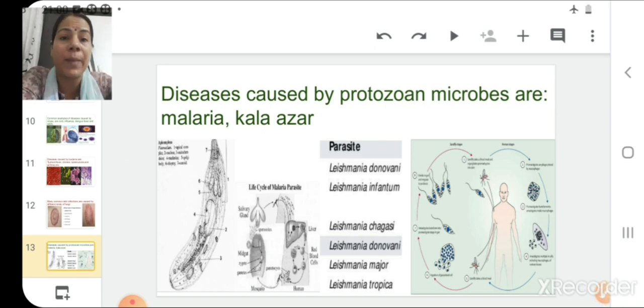Similarly, we have another example which is Kala Azar, which is caused by Leishmania, and here also it is a vector-borne disease where the sandfly acts as a vector of the disease and the host is human being. It has so many species which cause this Kala Azar disease, that is Leishmania donovani, Leishmania infantum, Leishmania chagasi, Leishmania major, and Leishmania tropica. And out of these, Leishmania donovani is a very common species which causes Kala Azar disease.